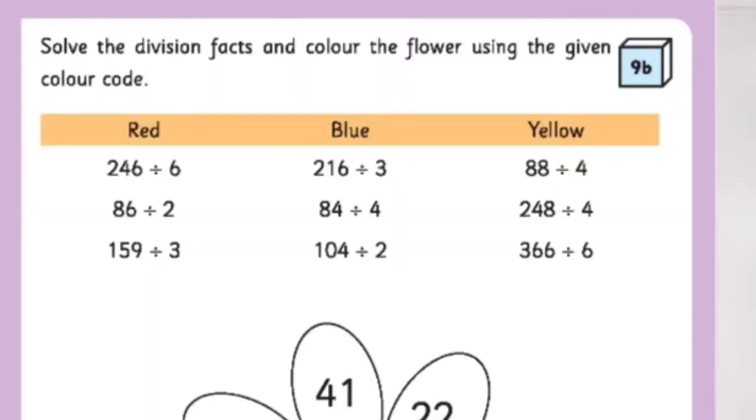Solve the division facts and color the flower using the given color code. Here some questions are given. We have to find out the answer. According to the answer we have to color the figure given here. Okay. First one is 246 divided by 6. Let's see how we will divide 246 by 6 by using long division method.